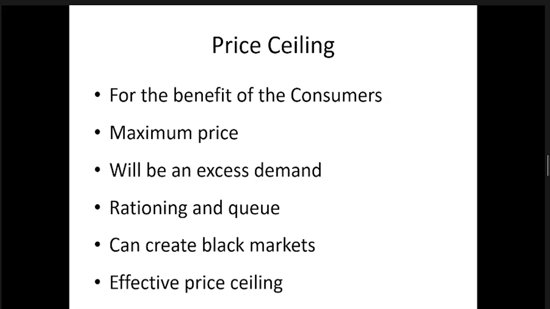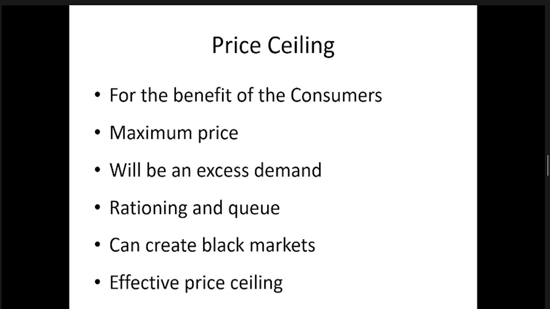When we put the price ceiling, what happens in the market? When we are having a price ceiling, there will be an excess demand. Why? The objective of the government is to help the consumers. Therefore, the regulated price should be less than the market price. If the market price is 60, if you remember our example, the regulated price should be less than 60, if our objective is to help the consumers. Otherwise, no meaning. If you are putting a higher price than the equilibrium price, no meaning. You are not going to help the consumers, because consumers will buy less than that.